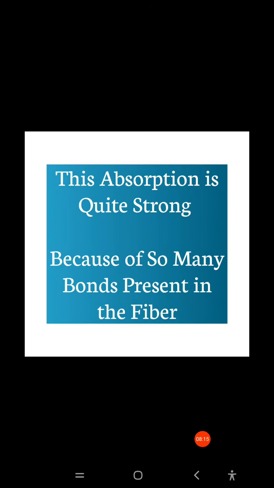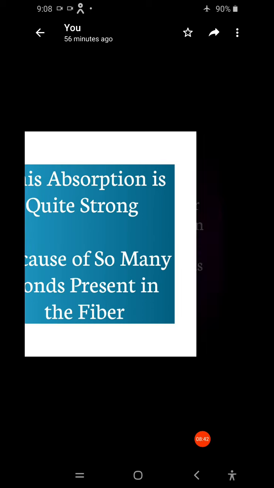Next, this absorption is quite strong because of so many bonds present in the fiber. Why? Because the fiber is made up of different materials: core, cladding, whatever it may be. Those will be fabricated with different materials, hence this absorption is quite strong because so many bonds are present in the fiber. That is the meaning of this slide.